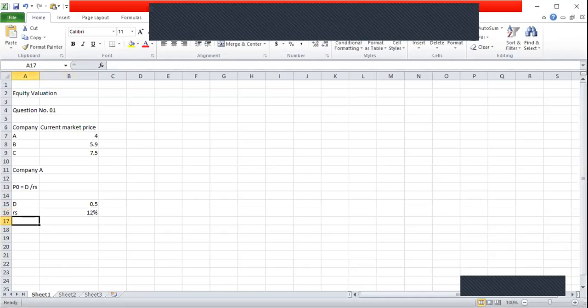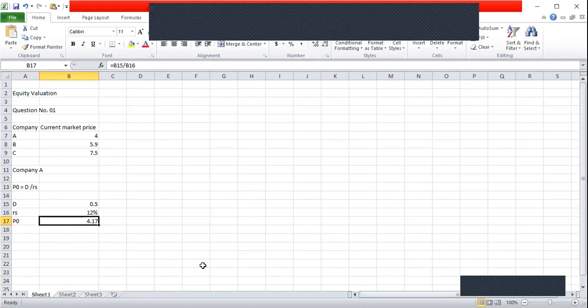So I can now calculate the price P0. That is simply 0.5 divided by 12%. So the intrinsic value of one share is 4.16, or after rounding off, 4.17.